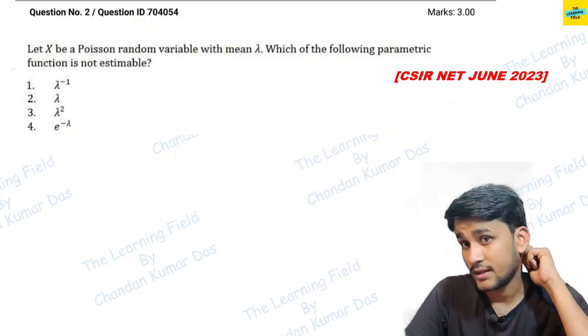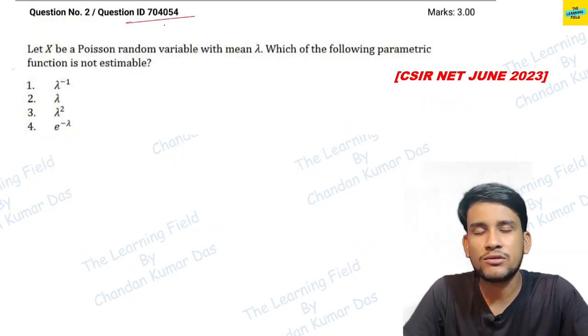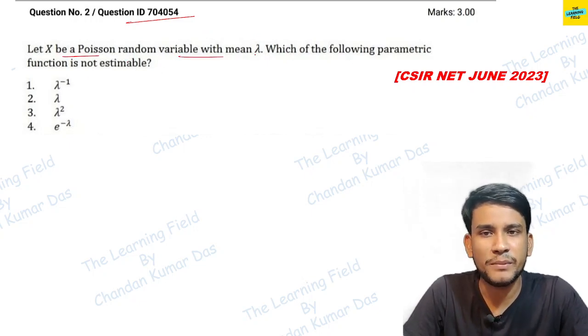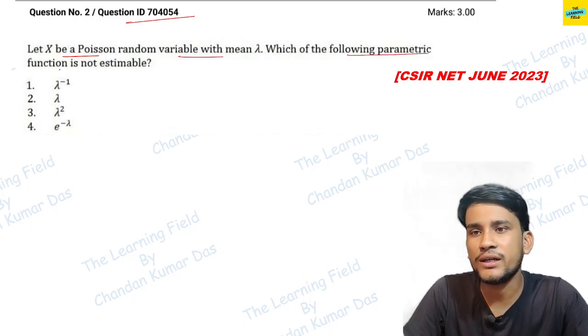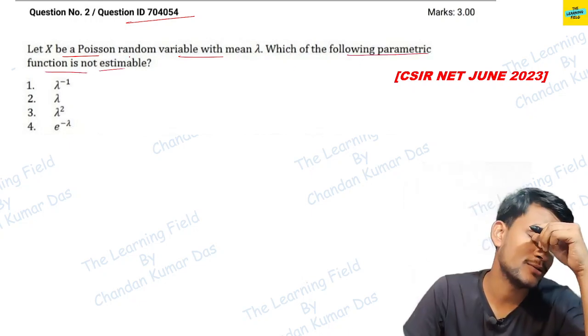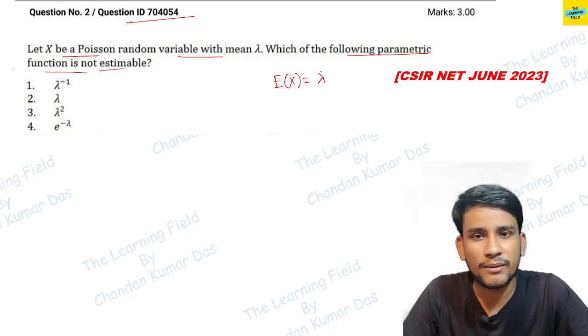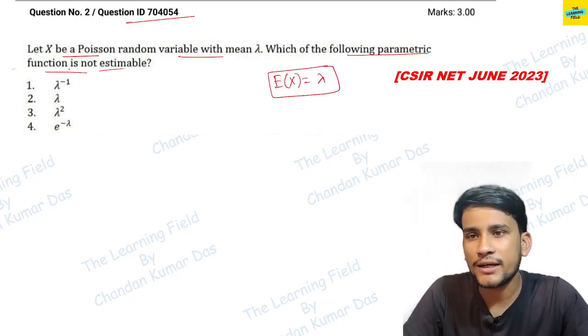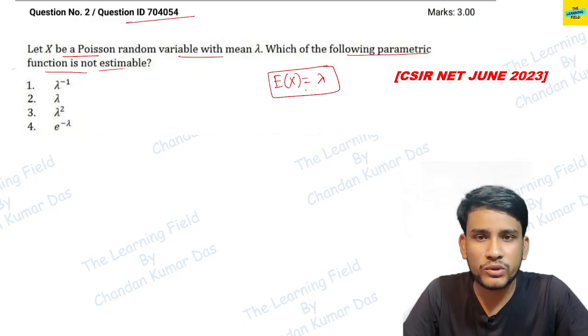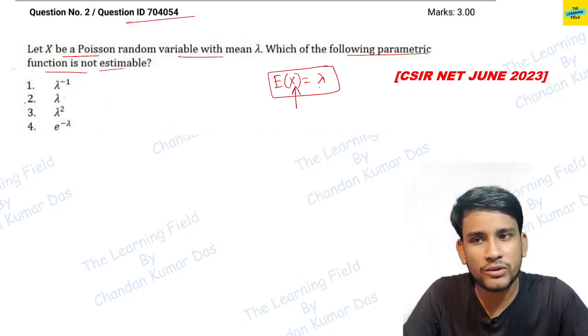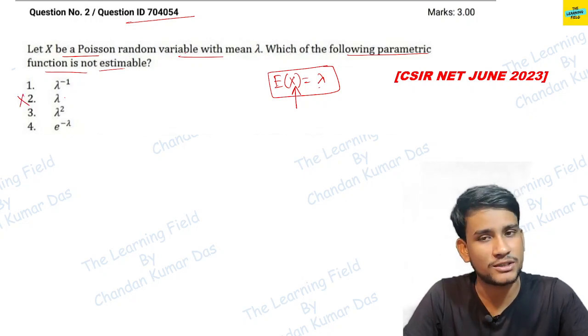Now next question, so this is the question id, I have mentioned the id here, okay. So let x be a Poisson random variable with mean lambda, then which of the following functions is not estimable. So what does estimable mean, okay. So estimable means, see, mean means expectation of x, this is equal to lambda, given, okay. So here it is asked which of the following is not estimable. So we can get this x function for which we can get the expected value as lambda. That means obviously it is estimable for lambda, so we can obviously discard this one at first.